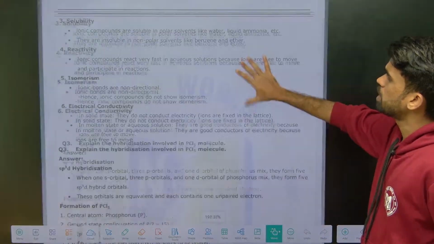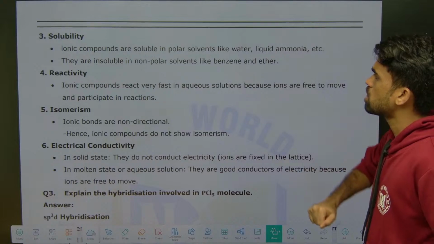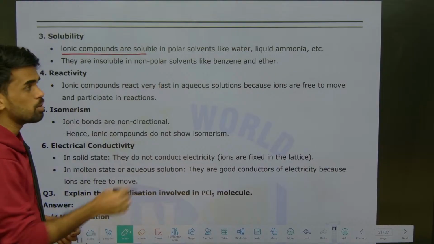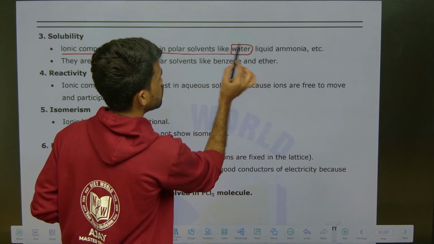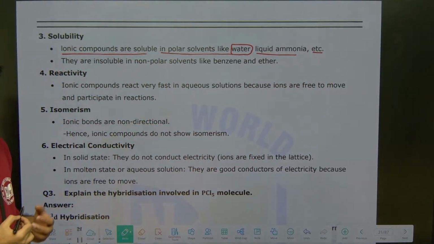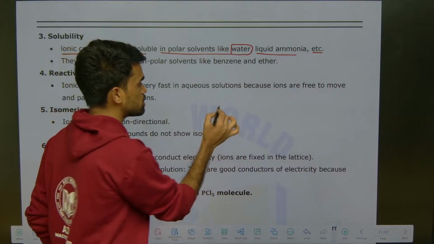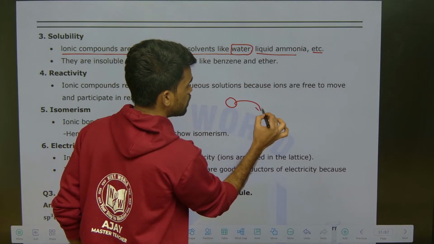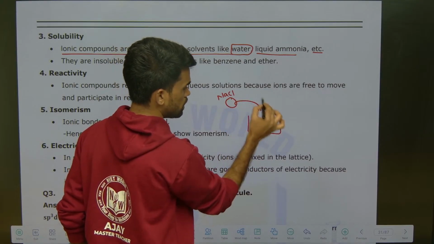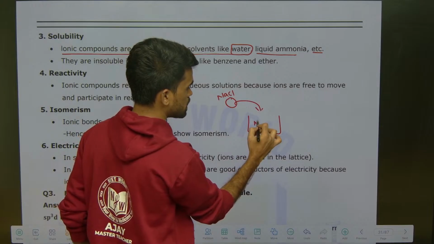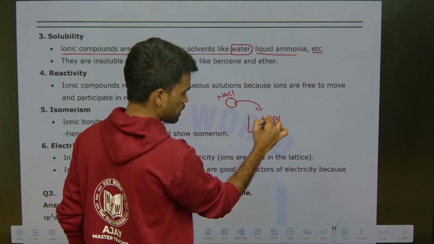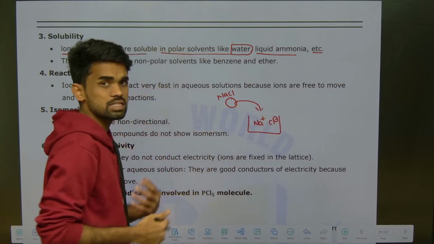Then next, solubility. Ionic compounds are soluble in polar solvents like water, liquid ammonia, etc. Ionic compounds generate ions whenever we dissolve an ionic solid in a polar solvent. For example, take NaCl. When you put it in water, it dissociates into Na+ and Cl−. All the water molecules will surround this cation and anion, and like this it gets dissolved.